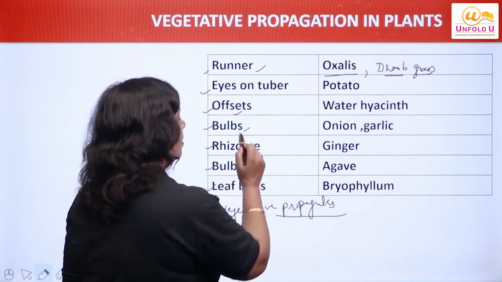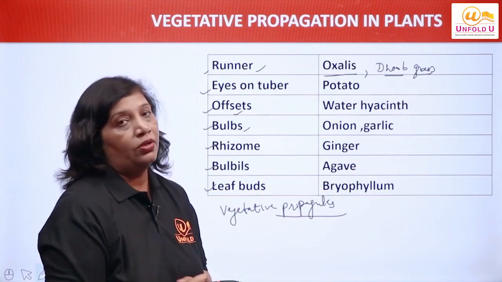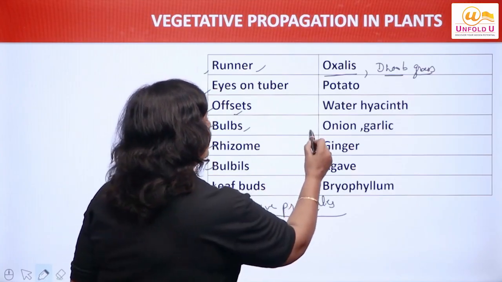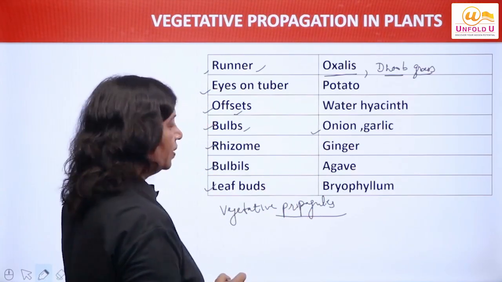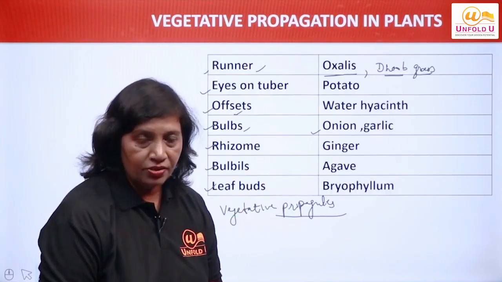Bulbs are what? Condensed shoots which can give rise to new plants. Examples are onion and garlic. Rhizome: we have taken the example of ginger, right?